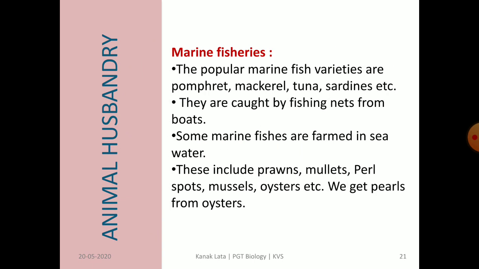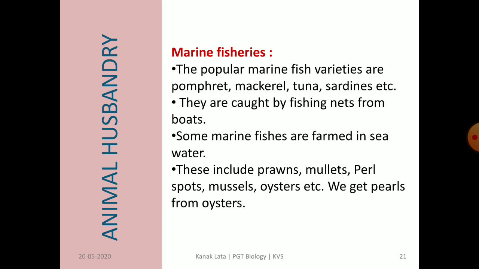Let us see about marine fisheries. You might have seen in the sea how marine fishes are caught by putting fishing nets from boats in the sea water. You might have observed this when you visited any sea.